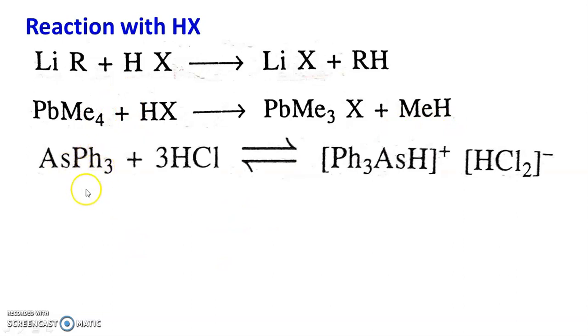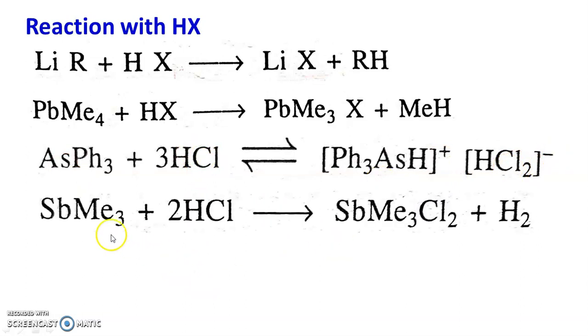Then triphenyl arsenic reacts with hydrochloric acid and there is formation of a complex ion. Similarly, trimethyl antimony reacts with hydrogen halide and there is a formation of SbMe3Cl2 plus hydrogen, so there is an expansion of the coordination number of antimony.